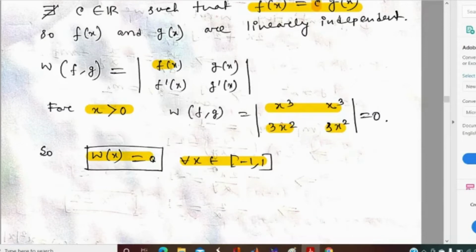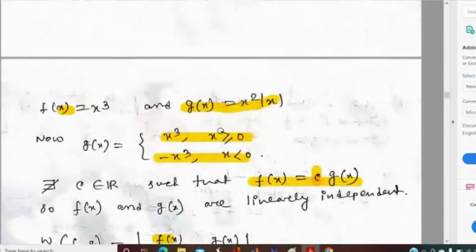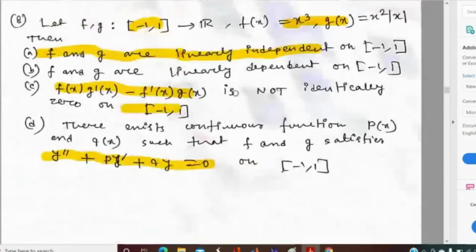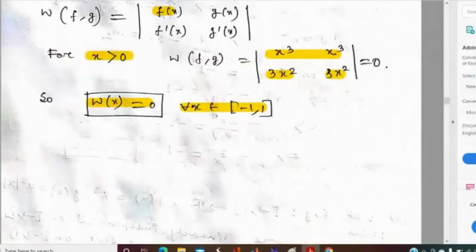So by that property, we can say that the Wronskian will be 0 throughout the interval -1 to 1. But the option says that the Wronskian is not identically 0, so that option will be false. So here we find that the Wronskian becomes 0 throughout the interval.